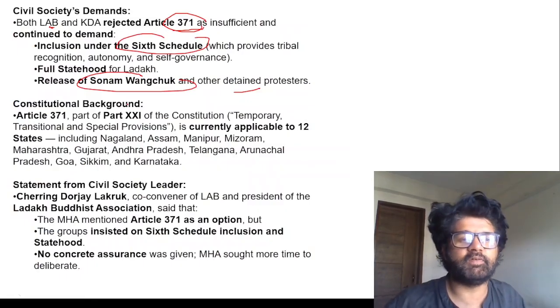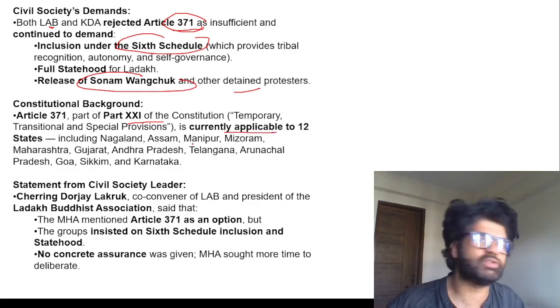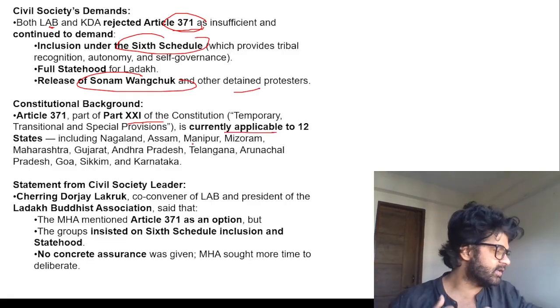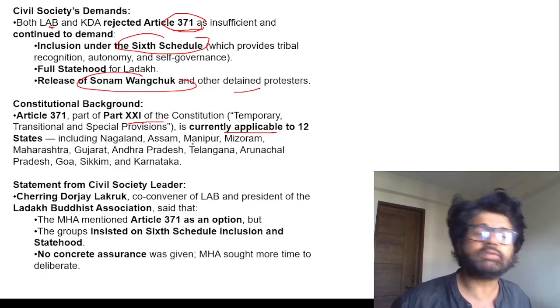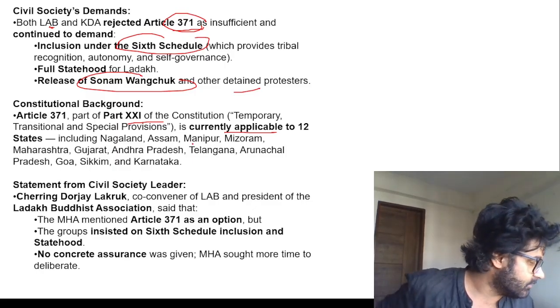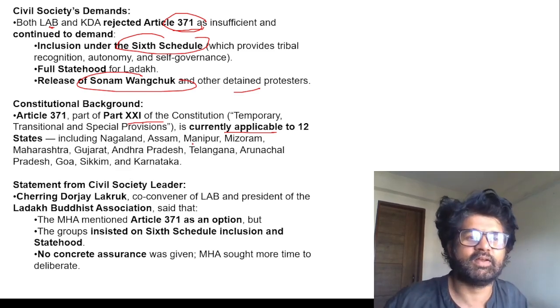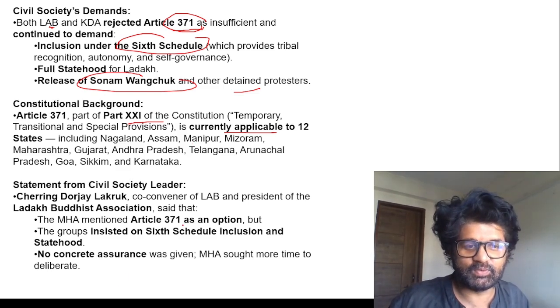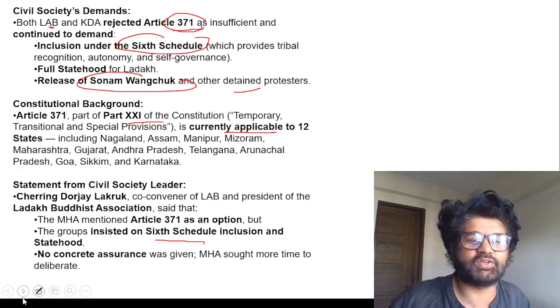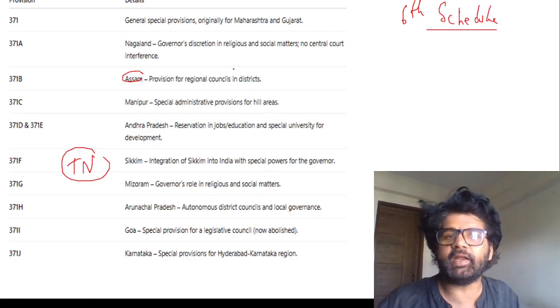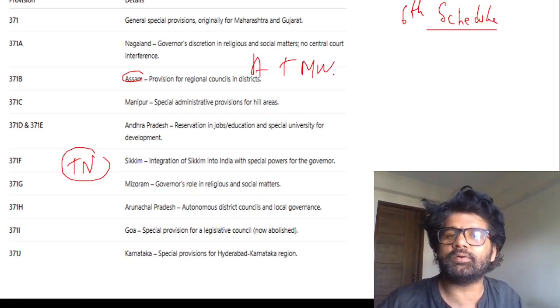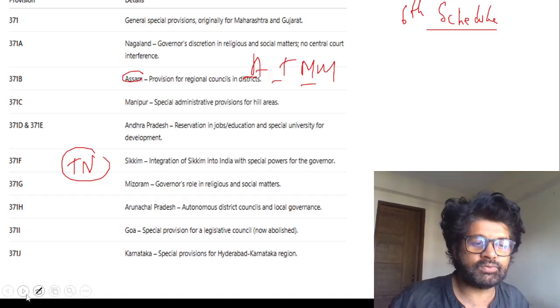So Article 371, Part 21. Temporary provisions currently applicable to 12 states, not as exhaustive as the 6th Schedule. It does not give as much power, as much autonomy as the 6th Schedule, and that's why people are saying that we don't want it. Keep it with you, government. We don't want Article 371 for that reason. So MHA is saying that okay, we will think about 6th Schedule inclusion right now. The 6th Schedule is currently for Assam, Tripura, Meghalaya, and Mizoram.